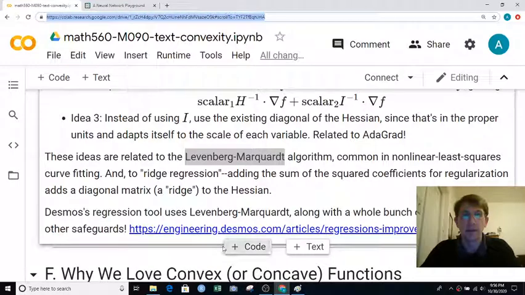And next we'll talk about why we love convex and concave functions so much.